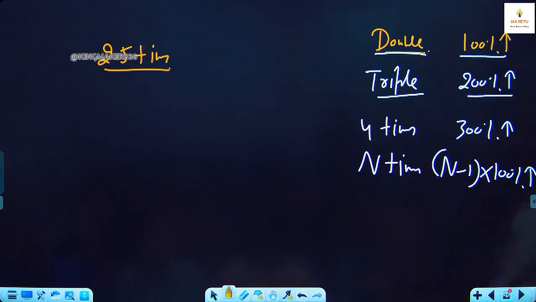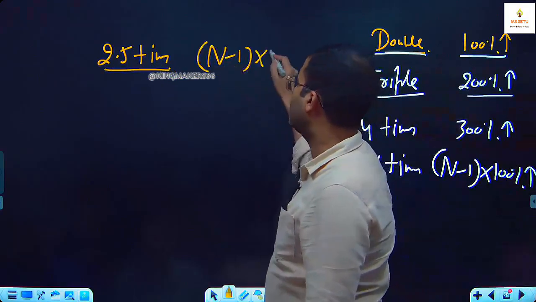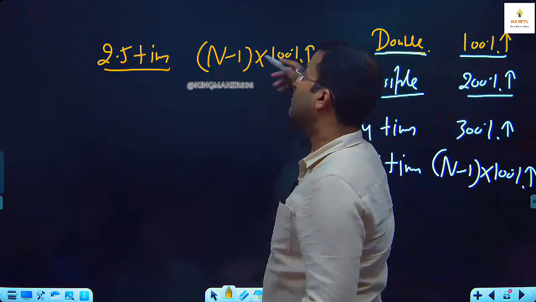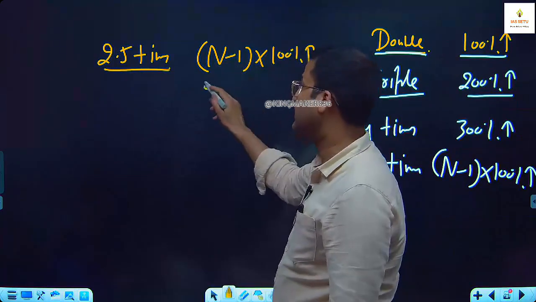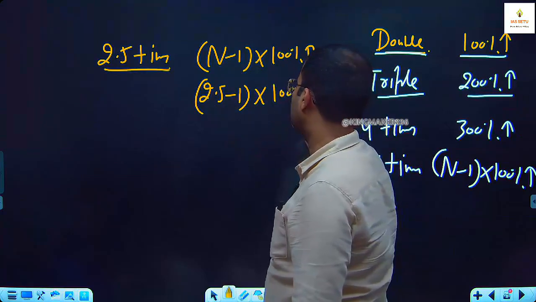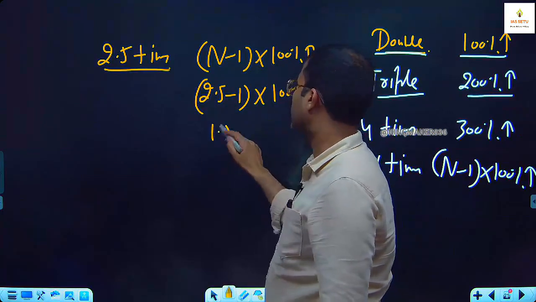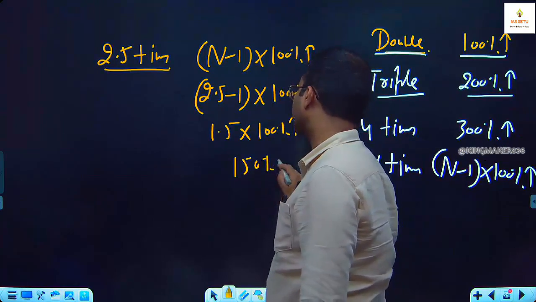Put the value of n as 2.5. (N minus 1) into 100% increase. My salary becomes 2.5 times. So it is (2.5 minus 1) into 100% increase. So it is 1.5 into 100%, so it is 150% increase.